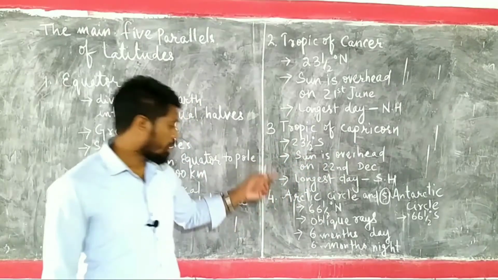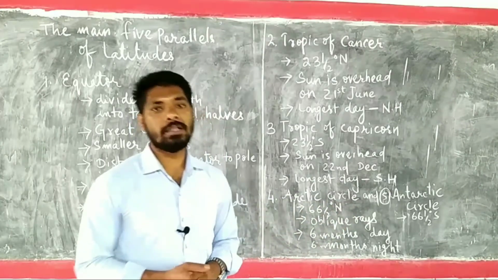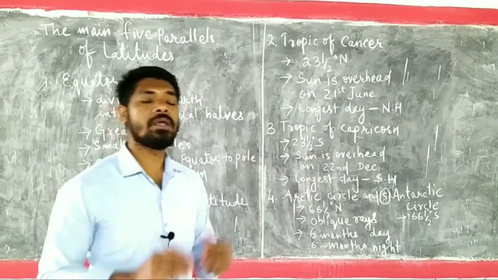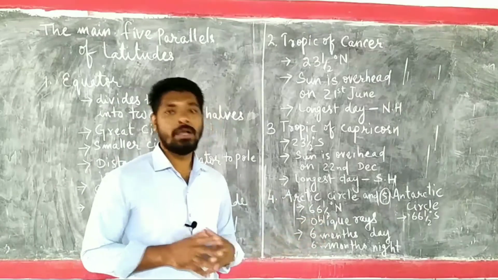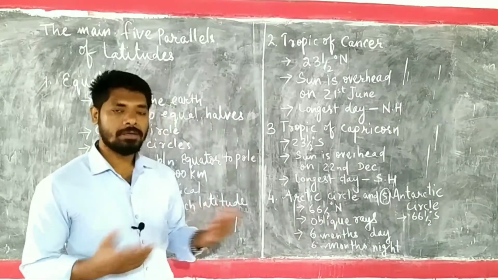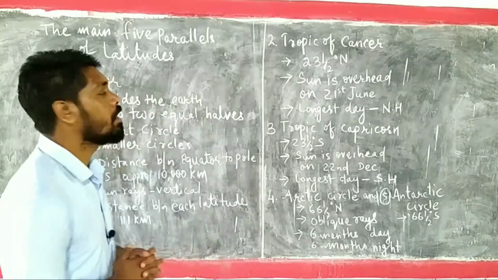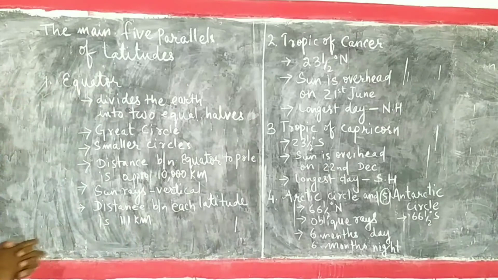And coming toward the Arctic Circle and Antarctic Circle, throughout the year they will be receiving oblique rays of the sun. That means slanting rays of the sun. That's why they experience 6 months of day, 6 months of night. So let's understand these main 5 parallels of latitudes one by one.